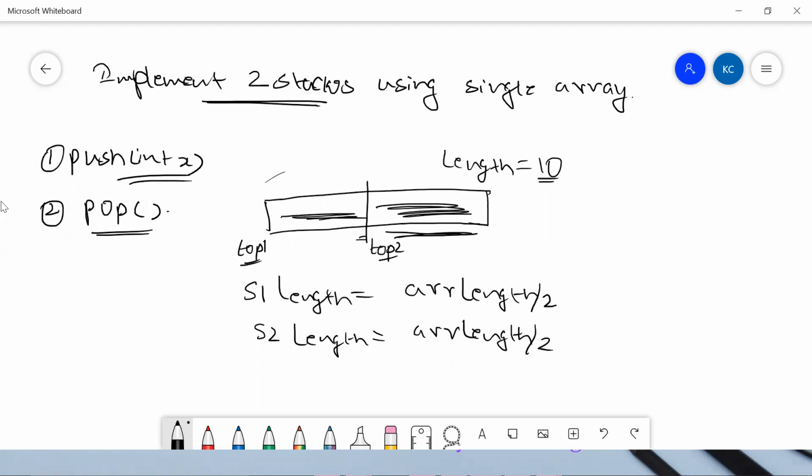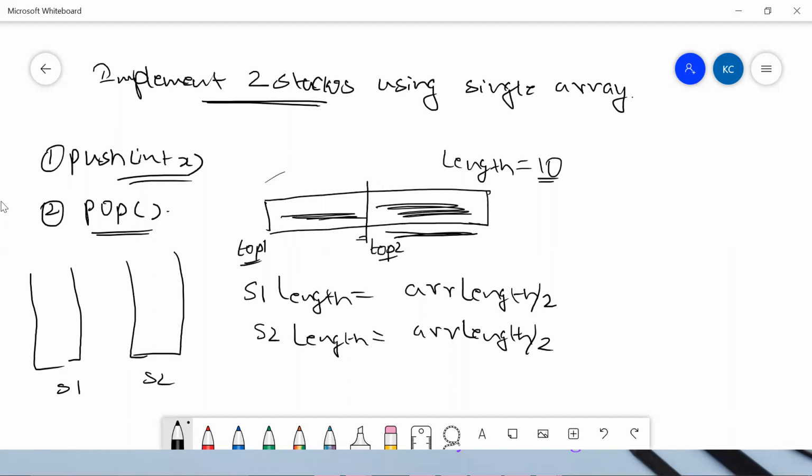This is a straightforward approach that anyone would think of, but it has some memory issues. For example, let's say this is my stack one, s1, and there is something called s2.